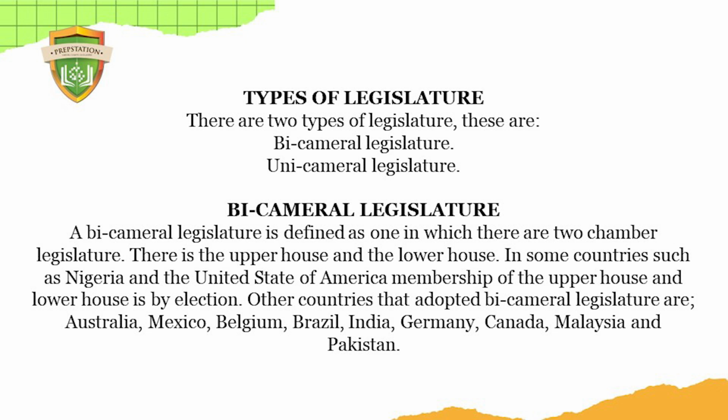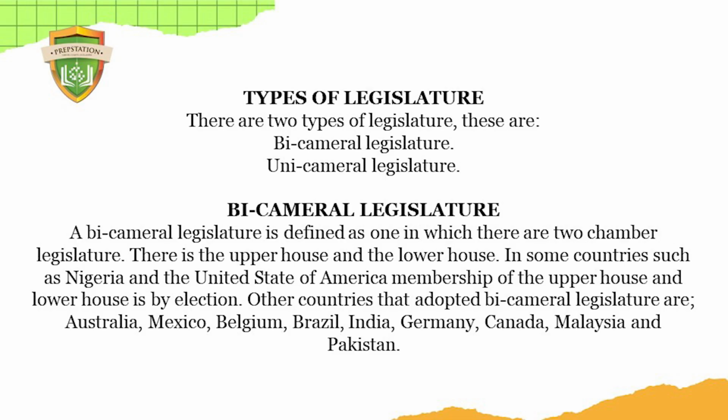So at the federal level, we have a bicameral legislature, but at the state level, we have a unicameral legislature, a single legislative arm. So let's go with our definition.